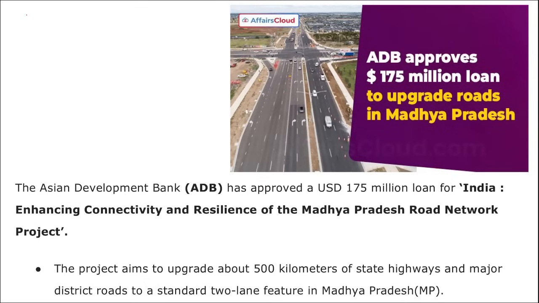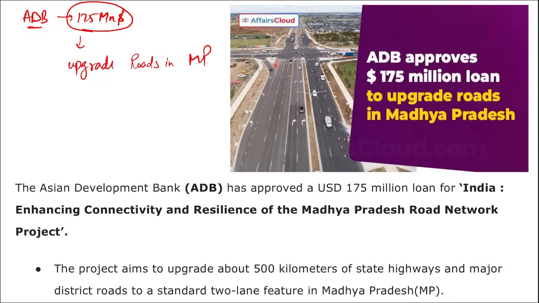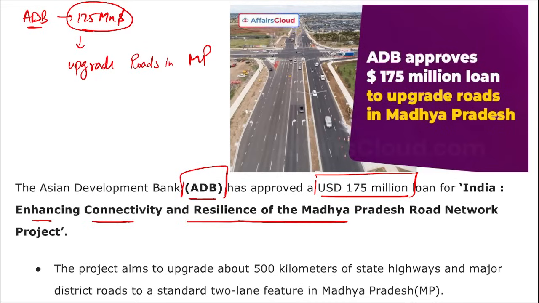Next we are talking about Asian Development Bank. Asian Development Bank has recently approved $175 million loan to upgrade the roads in the state of Madhya Pradesh. So this amount of loan will be used to upgrade roads in the state of Madhya Pradesh. That is, Asian Development Bank has approved $175 million loan for India enhancing connectivity and resilience of Madhya Pradesh road network project.